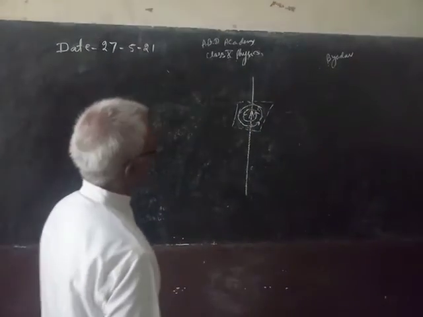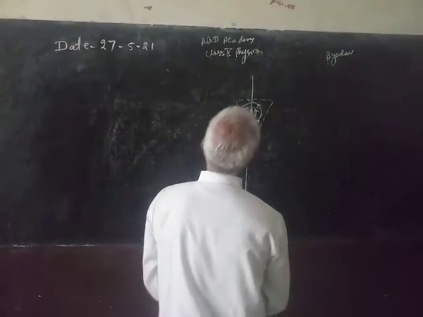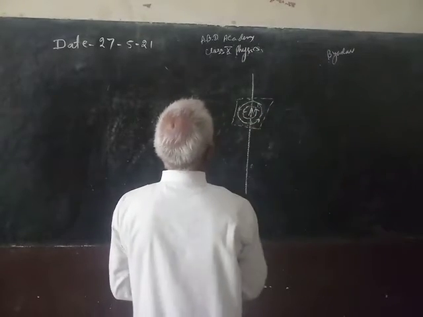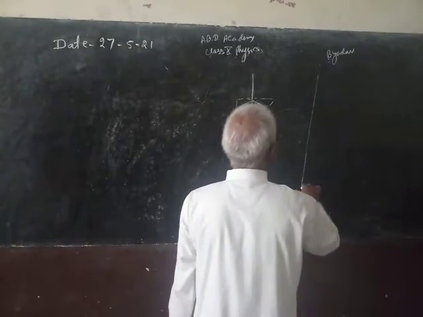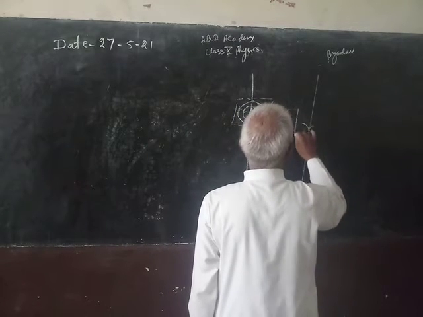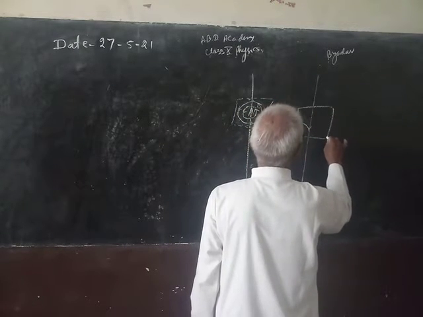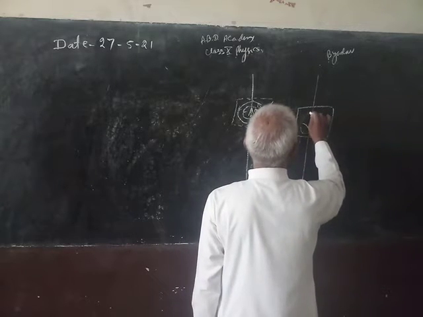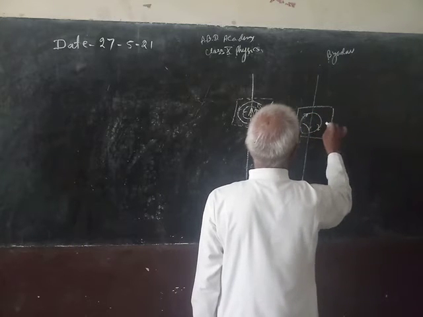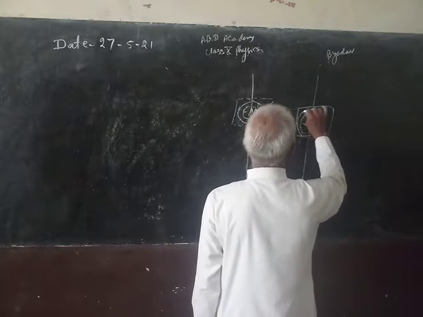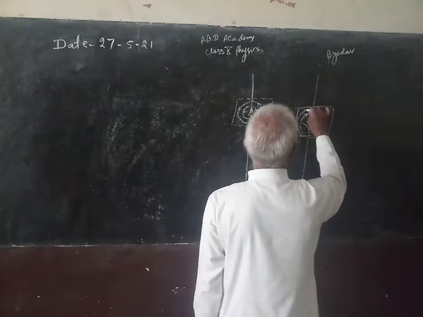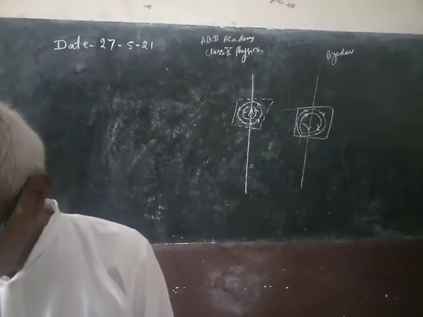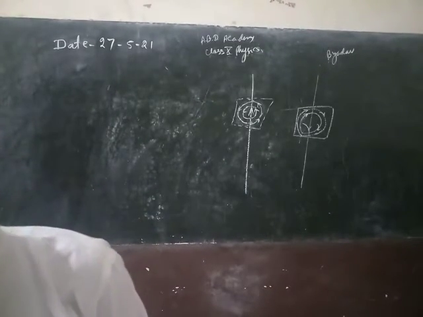So, it was given that if current is going upward, then the magnetic field will be anti-clockwise. And if it will be downward, then this magnetic field will be clockwise like this. Clockwise, this way. This pattern is so, and he says that the rule by which it can be understood, there are two rules.